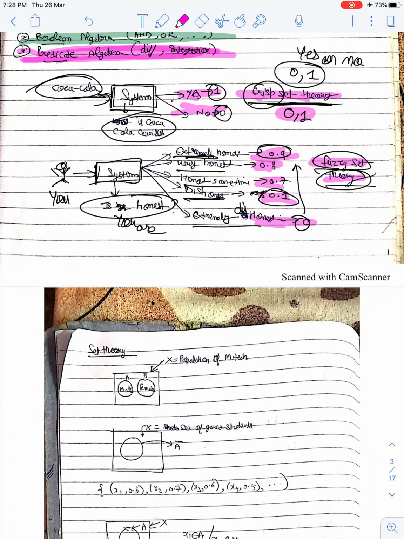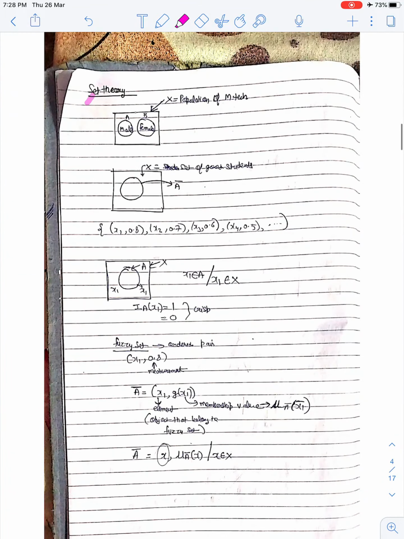Then I have my set theory. As we already studied what set theory is, I'm not going to tell you all about it. I'll tell you the basics, how to define my set. Okay, this is my main block where my total system is. This is my system for A. Sorry, let me take a pen. This is my total system.